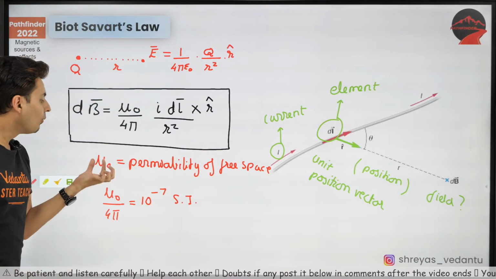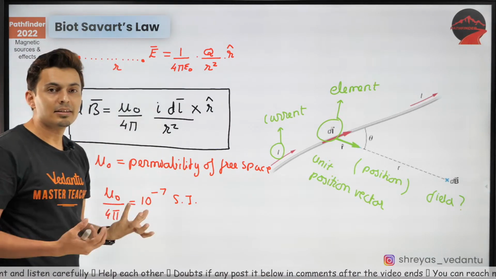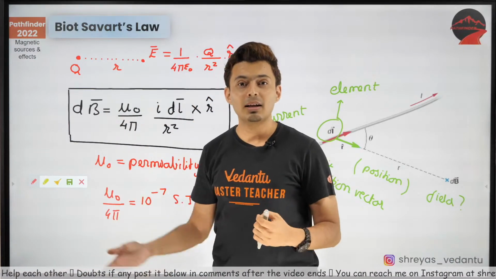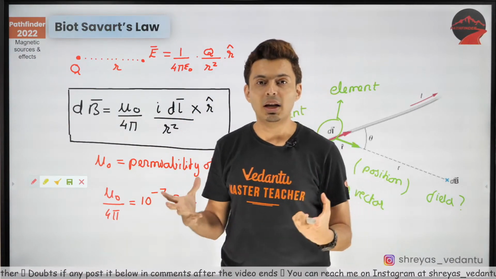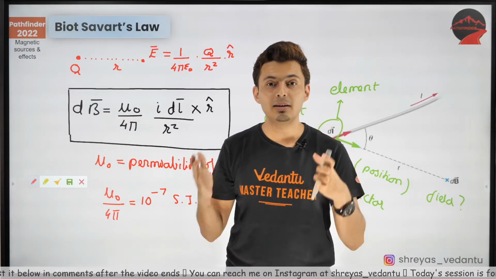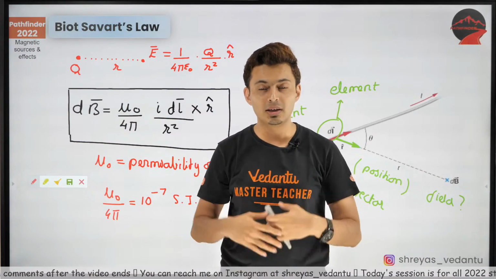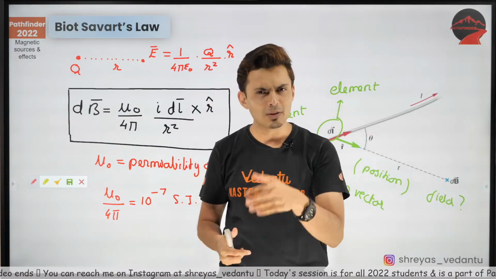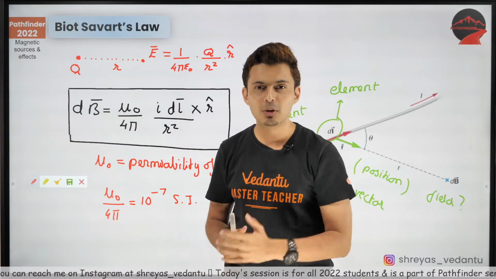Okay. Now, what is this mu naught? Permeability of free space. Remember epsilon naught? It used to tell how permissible the field is. Different media had different epsilon naught, different permittivity. The field strength used to change in different media. We have talked about dielectrics. Don't you remember that?